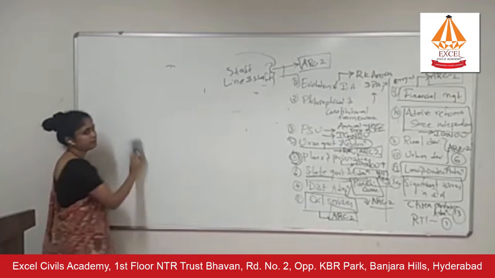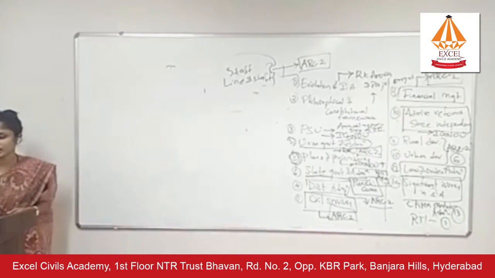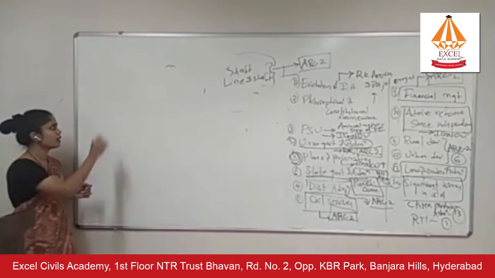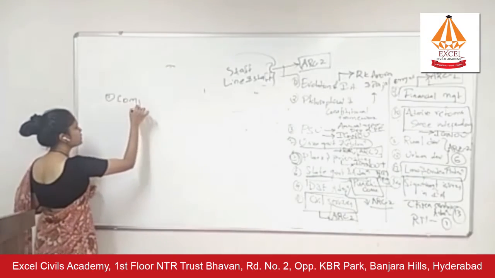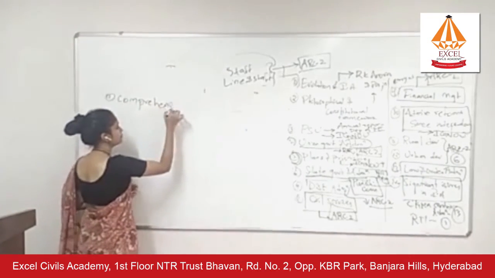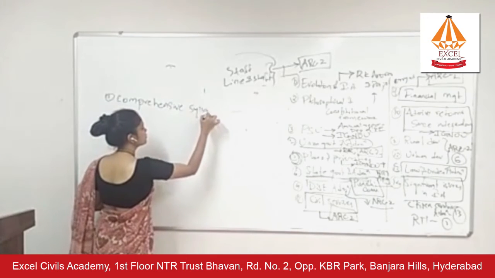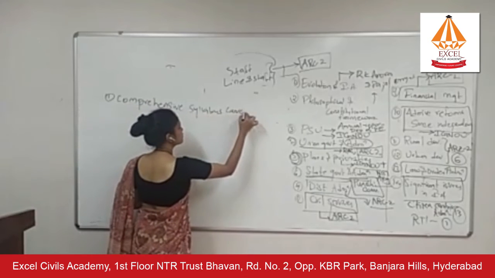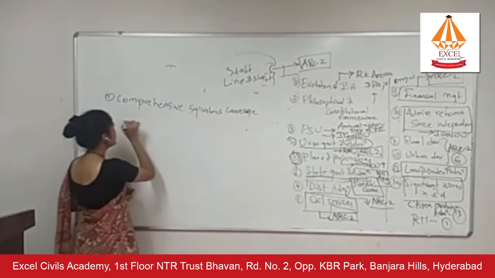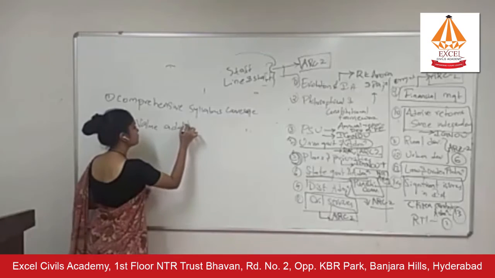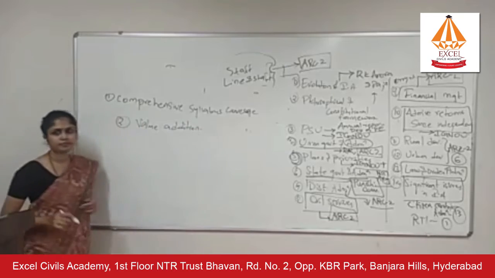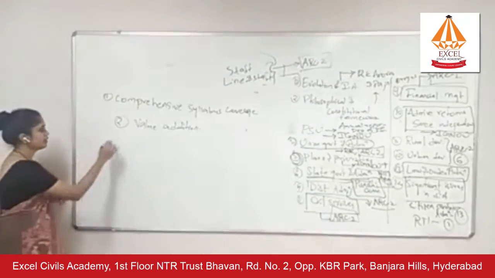And vice versa. Right? So this is the second thing that I wanted to talk about. First is comprehensive syllabus coverage. Second is value addition to your answers.